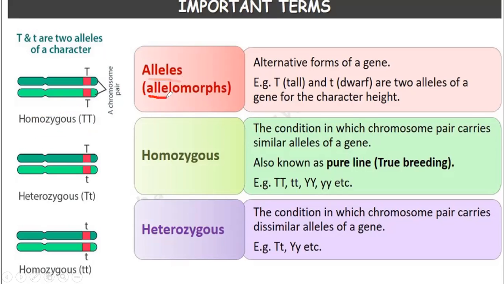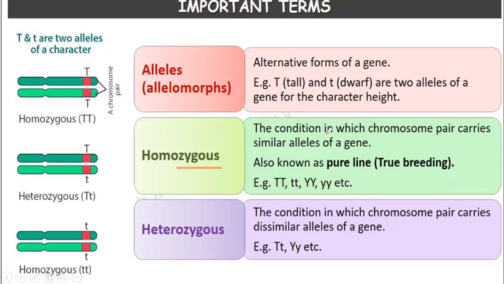Allele is also known as allelomorph. So, an allele is an alternative form of a gene. Example: capital T and small t. Capital T is tall and small t is dwarf. These are two alleles of a gene for the character height. So height has two alleles: one is tall, and the other is dwarf.